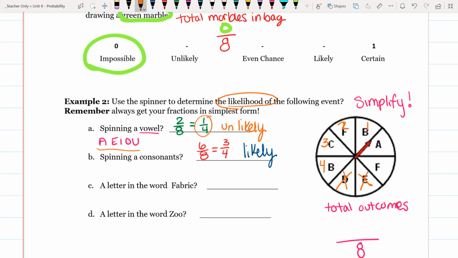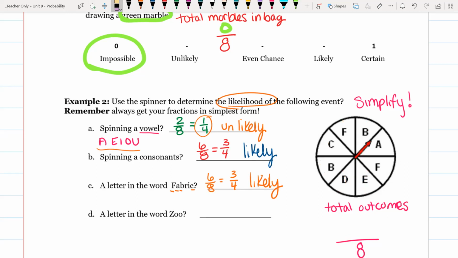No. F, yes. And A, yes. So it's about 6 out of 8. Same probability as above. It's likely. So we'd figure out, okay, there's F, A, B, and C's. So that's how we figured it out. We went around the circle, figured out how many were in the word fabric.